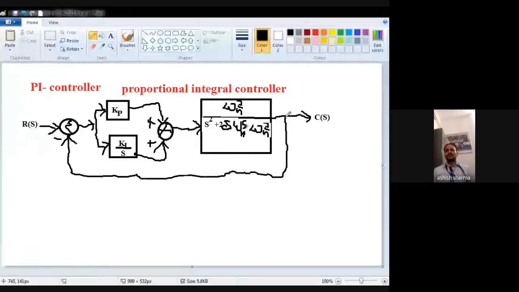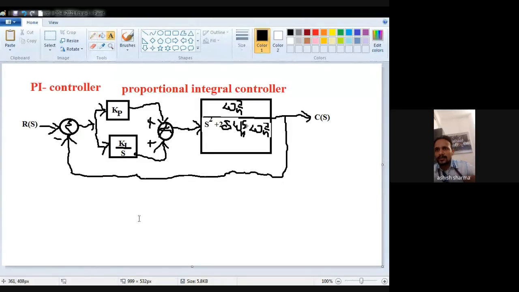Okay, that's fine. Now we have to find out what the transfer function is, and with the help of that, we will prove that it increases the order of the system. So let's check. First of all, this Kp and Ki by S both will be added to each other because they are in a summing junction.